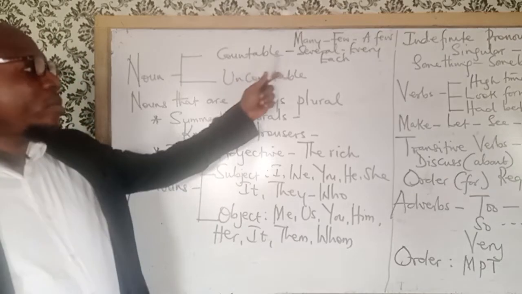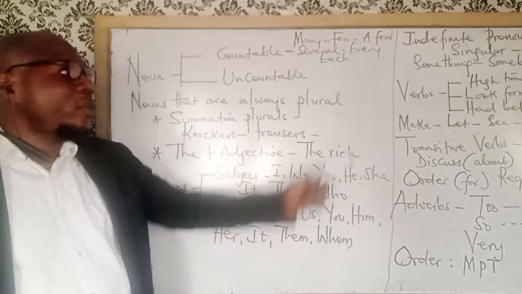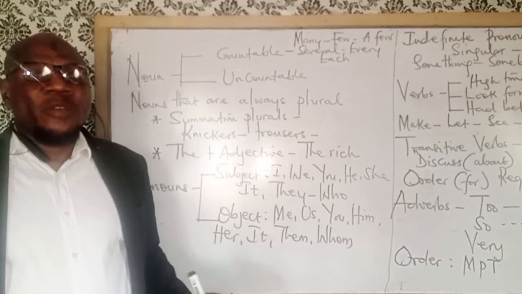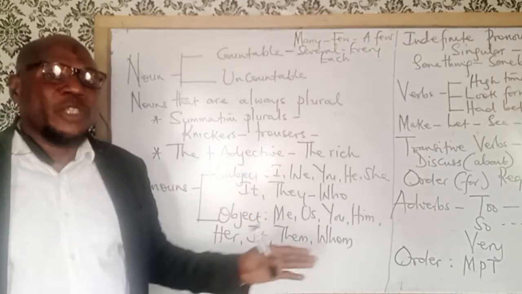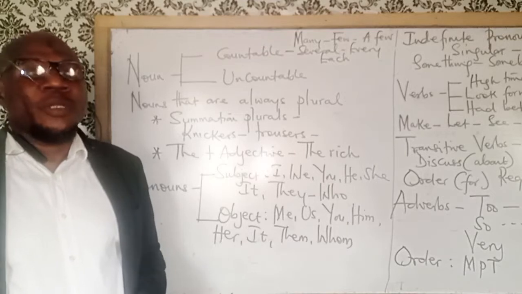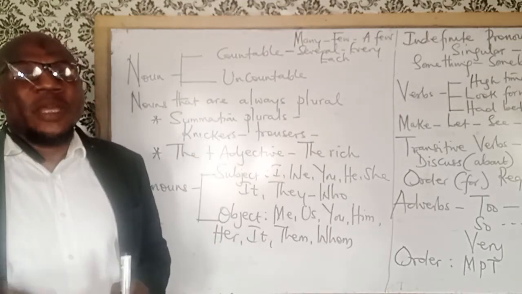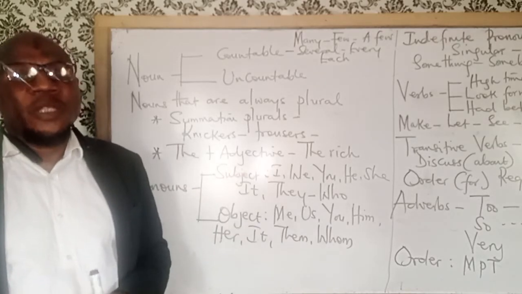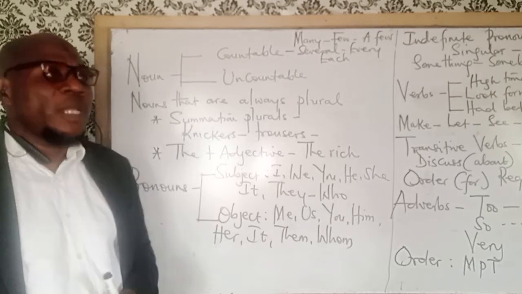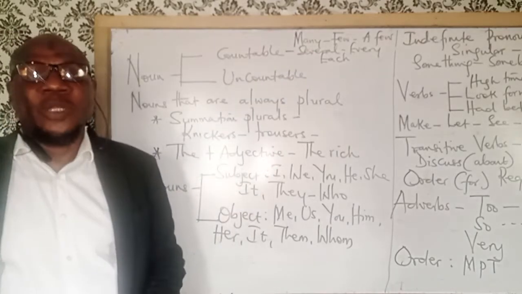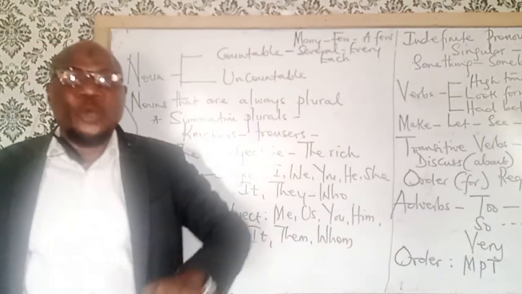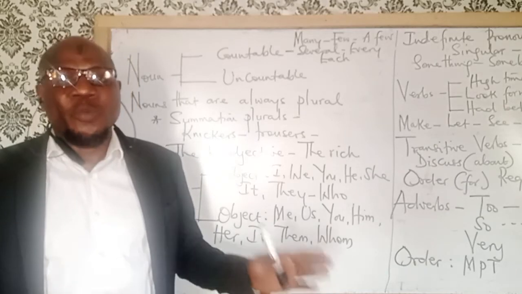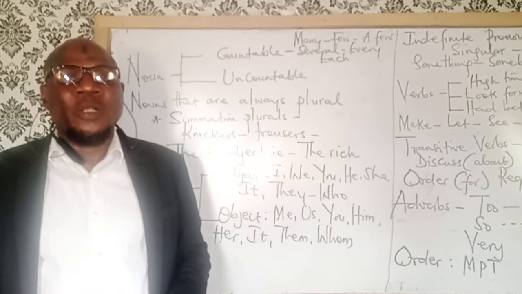Also, a countable noun usually agrees with the following determiners. Many can only agree with a countable noun. So you cannot say many money, you cannot say many information, you cannot say many corruption. In fact, in summary, most of the nouns that can change from singular to plural represent a countable noun. So you can use many before a countable noun. You can use few and a few before a countable noun. Few is different from a few because few means small and a few means small but enough.